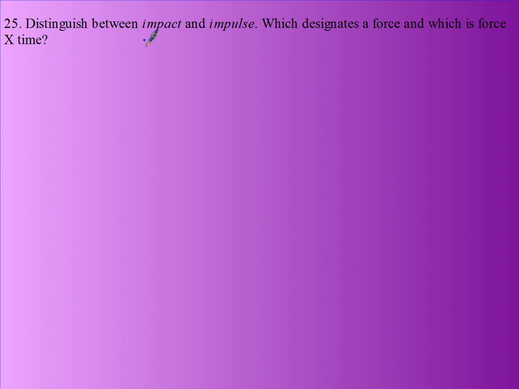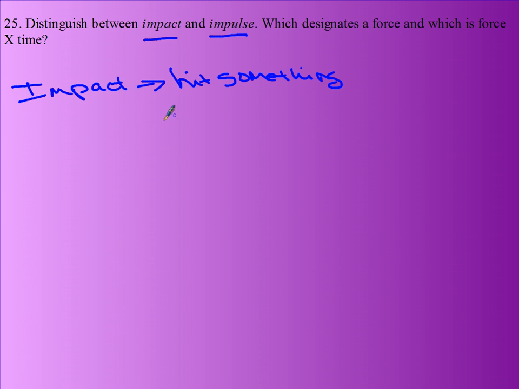Distinguish between impact and impulse. Impact means you have hit something. Remember, we have told you that a force is a push or a pull. So something has been pushed or it has been pulled. That's basically what hitting means.